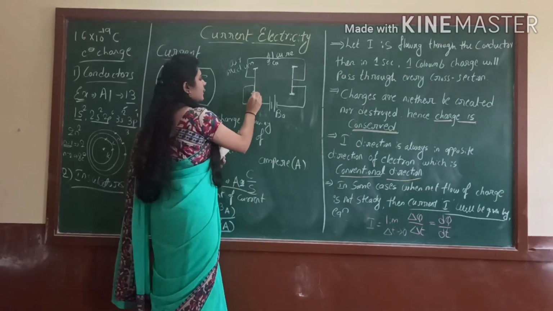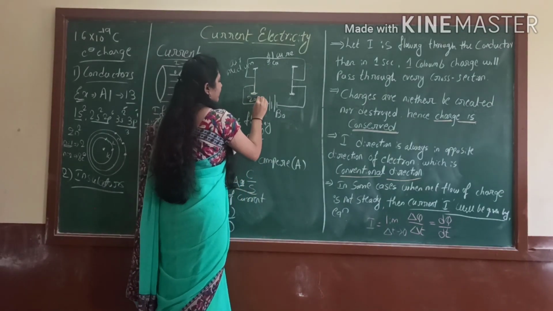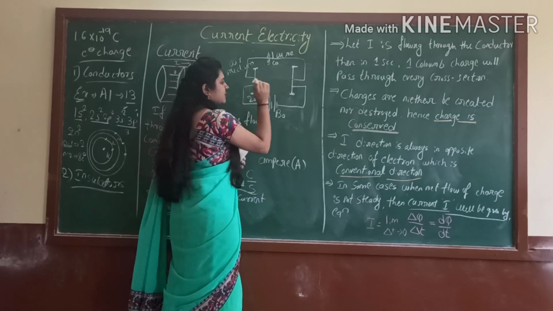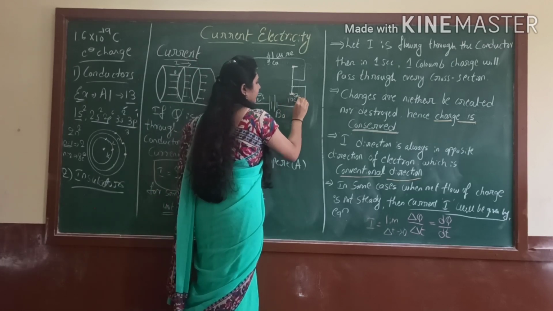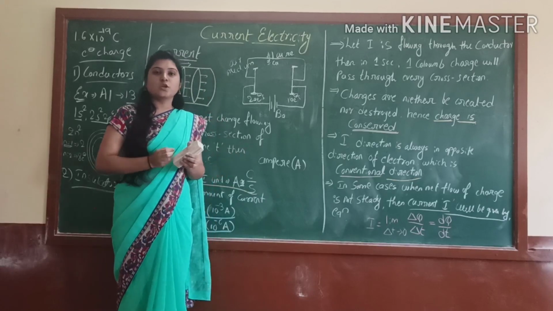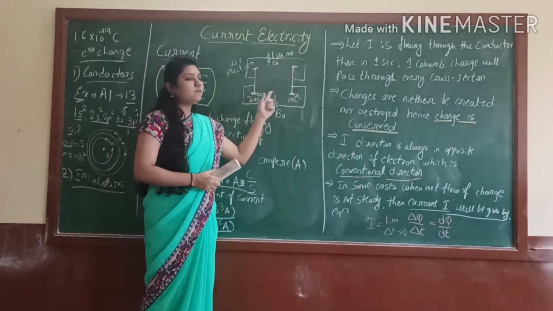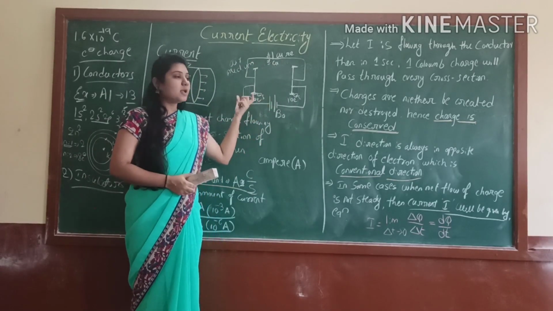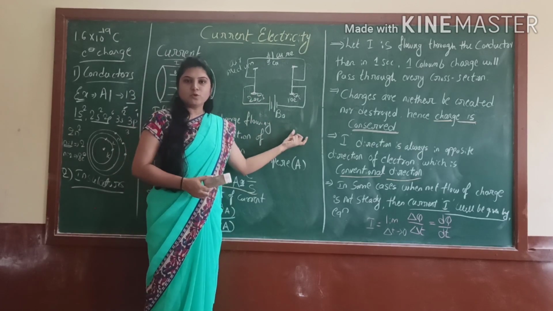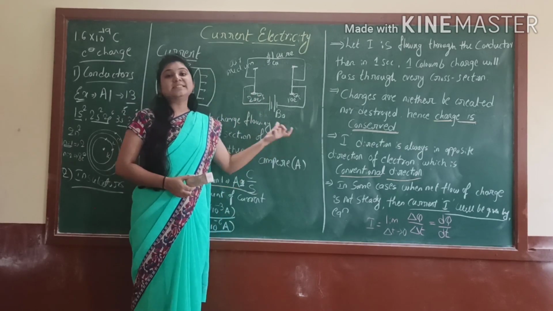Students, just assume 20 electrons are present in this conductor and 10 electrons are present in this conductor. Up to what time will they flow? We need a particular time, no? That is the steady current.